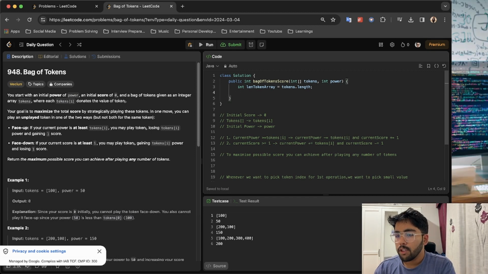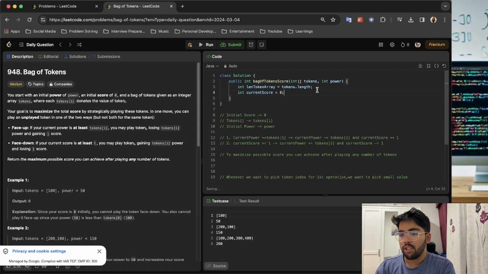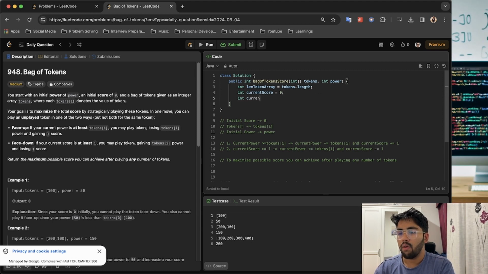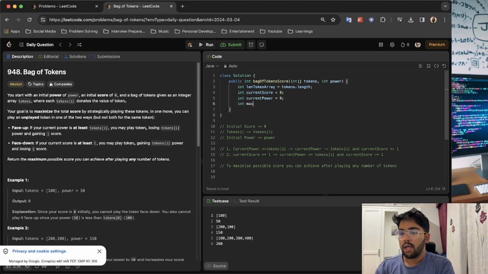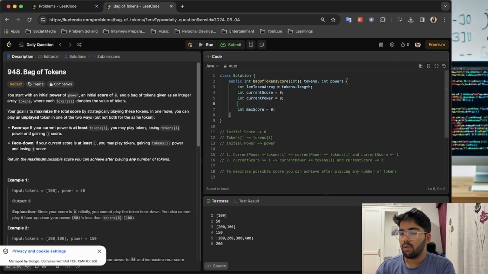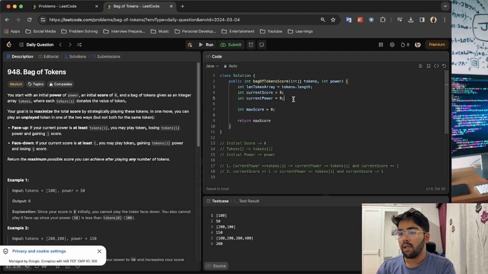Okay, so right now the length of the token array is this, and at a moment what we want to track is the current score. So let's do some initializations that are coming to my mind right now. We always want to make sure we have the current power somewhere, the current score somewhere, and at a particular point we want to know what the maximum score is also, and in the end we want to return that only. So this is the kind of structure that I'm expecting.